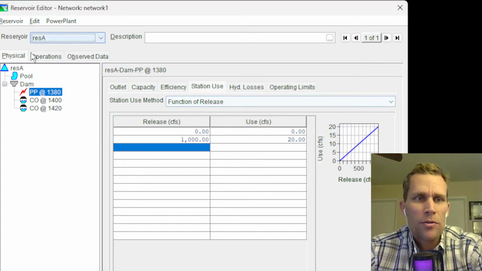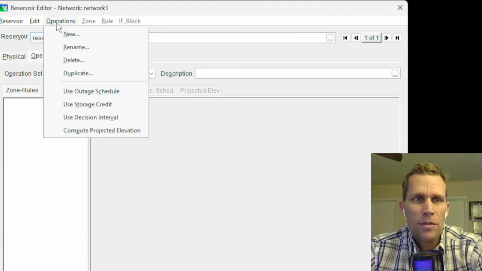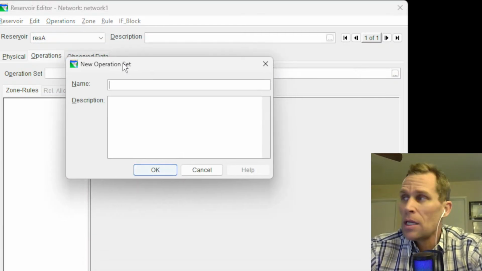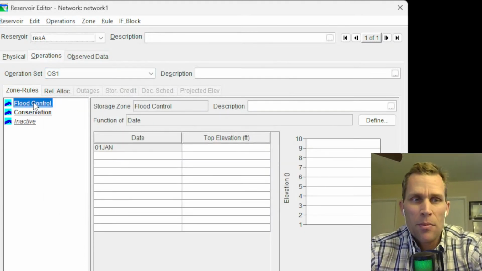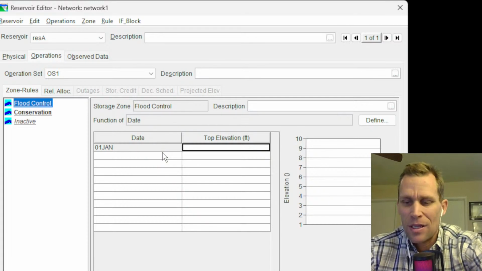And next, let's move over to the operations tab. The first thing to do here is say operations new. And here I'm going to define an operations set OS1. Now I'm going to be real boring with the zones and the top of zone elevation. I'm just going to use the default zone names, flood control, conservation, and inactive, and define a constant top of zone elevation for the entire year.